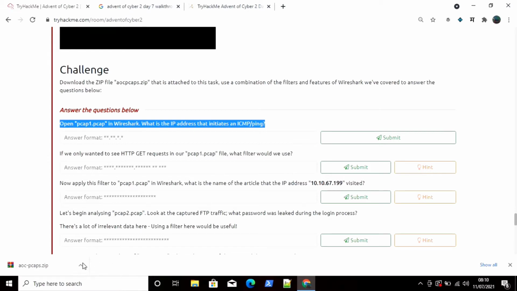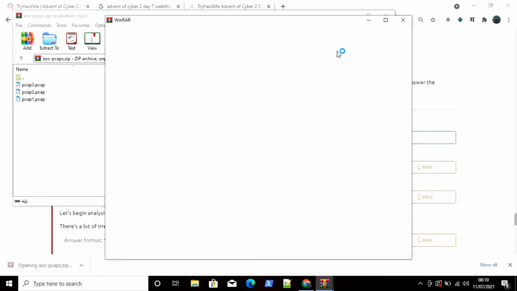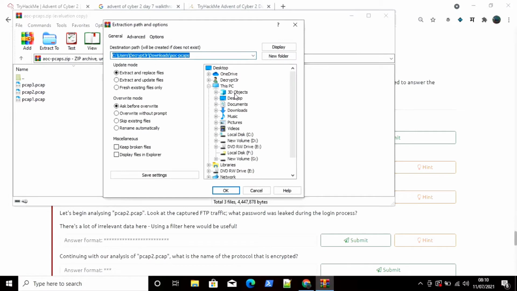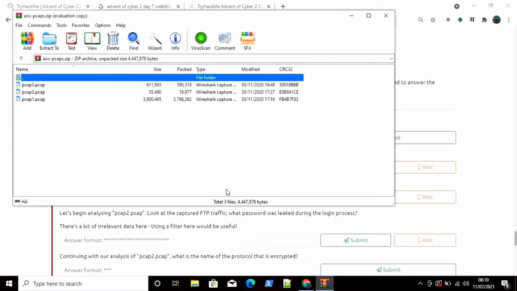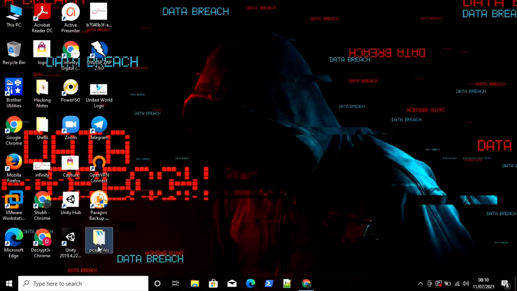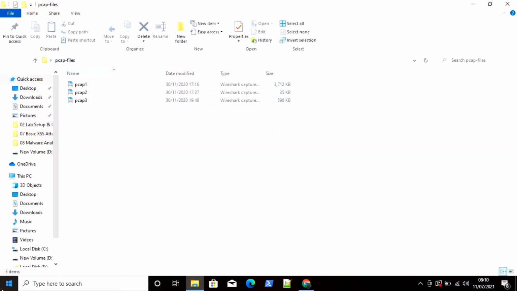This is the zip file and we need to extract it. I will simply click on that file to open it. Now I'm going to extract this on the desktop. Click on extract to, and select the desktop folder. You can choose any folder by entering that folder name. I will just create a new folder with the name pcaps-files, then click OK. This has extracted all three files: pcap1, pcap2 and pcap3. Now go to the desktop and here you can see our pcap files folder.